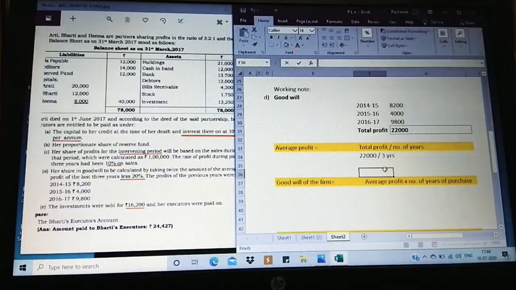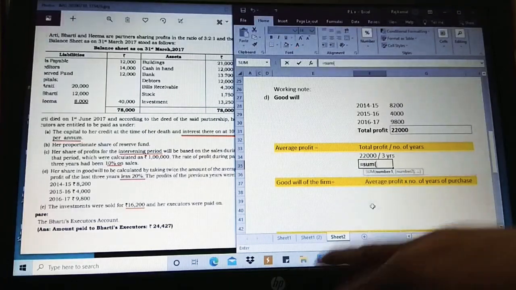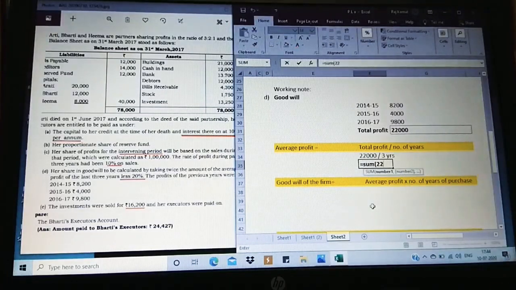So we have 3 years of profit. So we get the answer when it is divided by 3. 22,000 divided by 3. We get 7,333 as average profit, and here they have given goodwill is going to be less